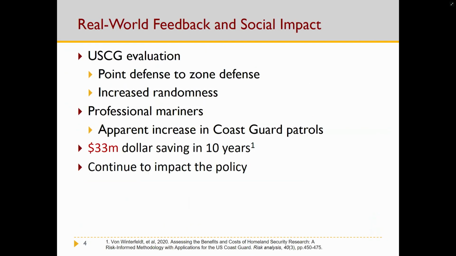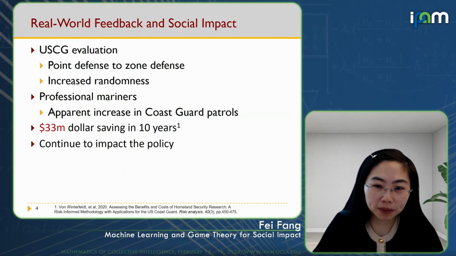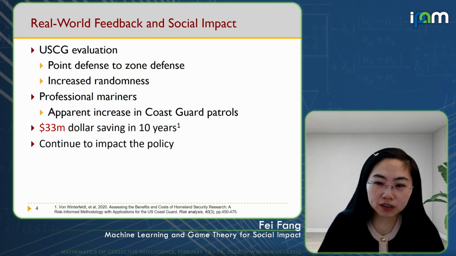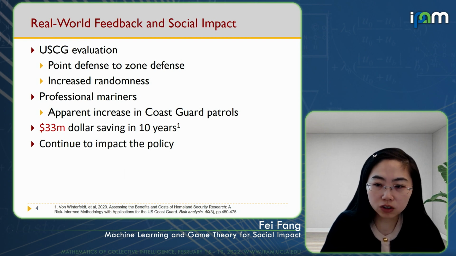The US Coast Guard called this change in the patrol strategy a radical shift from point defense to zone defense, which is an analogy from the basketball game, because before they were defending against potential attacks to one ferry, and now they are defending against the potential attacks to high-risk zones. They think our solution has improved the randomness of the patrols.